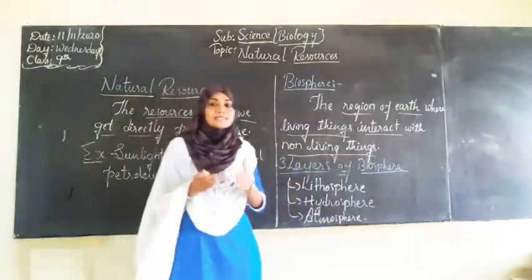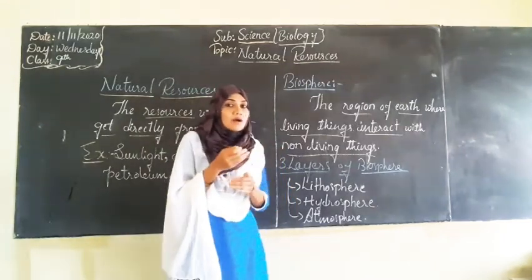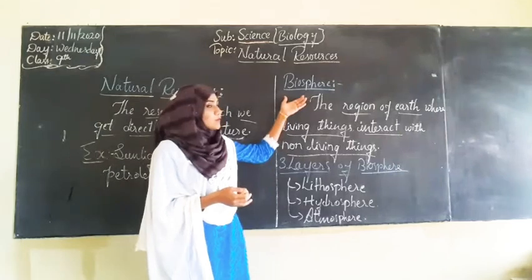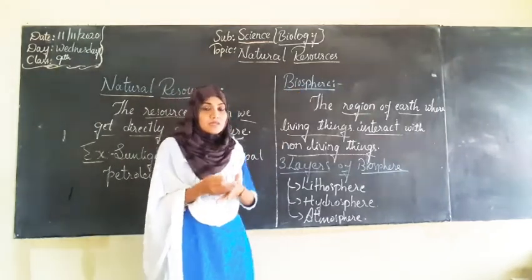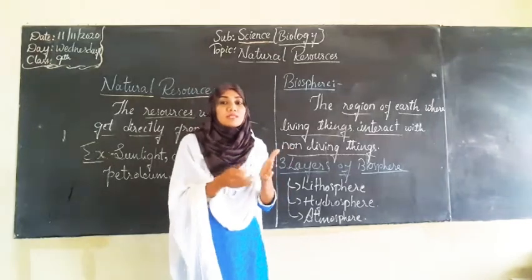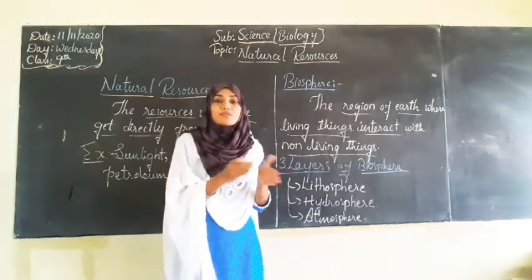You know, the earth has been divided into different regions, right? So one among them is the biosphere. And what will be there in the biosphere? It is a region where interaction between living things and non-living things will happen.